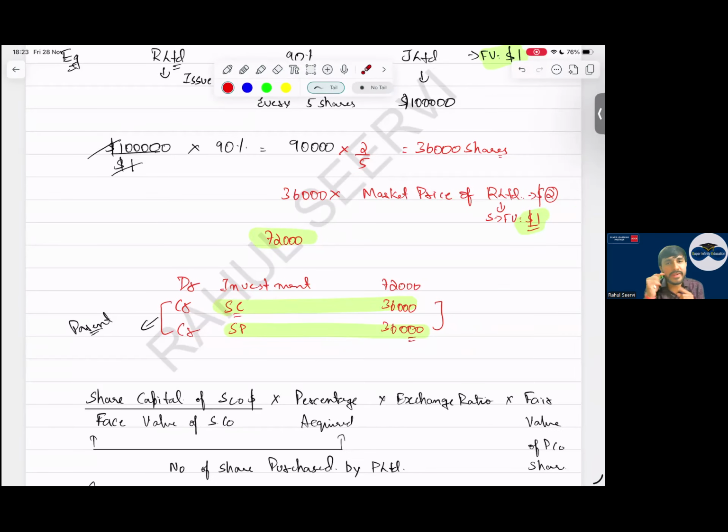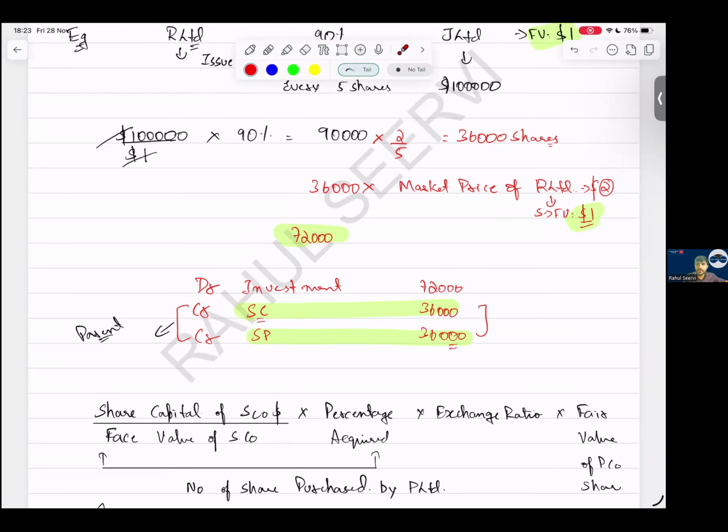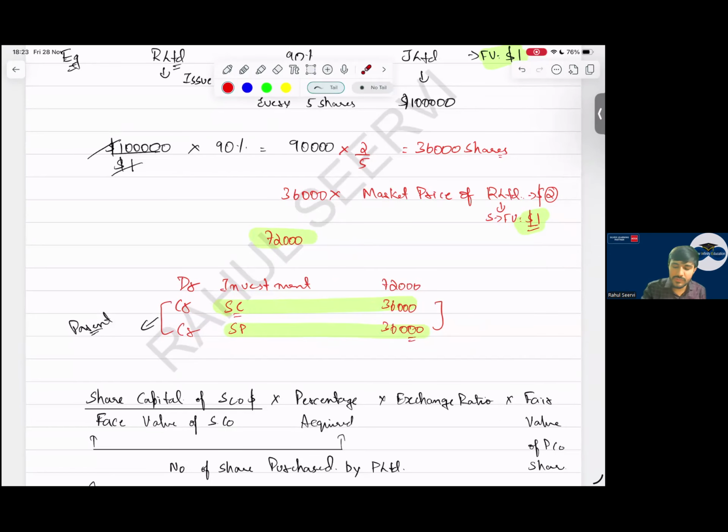But sir, sometimes they also give the subsidiary company's market value. Why do they give this? Tell me, everyone. Why will the subsidiary share price be given? Market value, subsidiary's market value. Share price for NCI calculation. So read the question carefully. Even though many times we have seen that the share price of the subsidiary company is given, still they say you should use the proportionate method. So do not get confused in that. Read the requirement properly. Yes, sir.